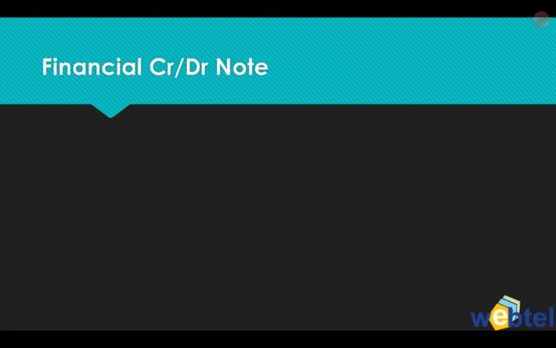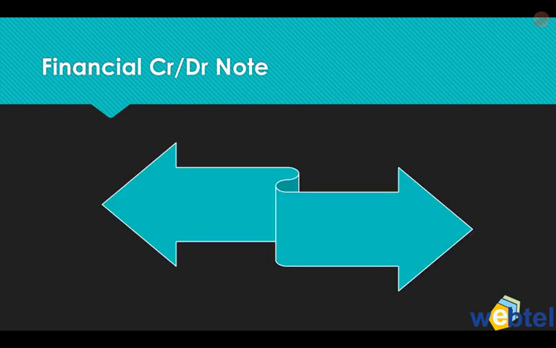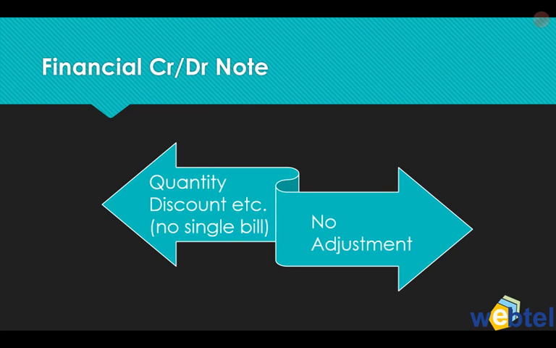And also if it's a financial debit note or a credit note, in that case it is not for a single invoice, it is generally for various invoices. Let's say some quantity discount is being given, some payments are being made in advance or early, so some special incentive is being given. Those are basically financial credit or debit notes which do not pertain to a particular invoice, and that is why they cannot be adjusted with the invoice. And so if TCS has already been collected and deposited, no adjustment is required for that.